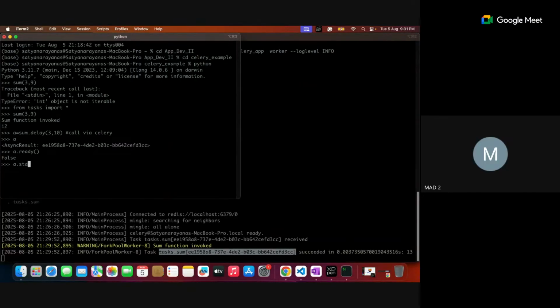I'm not interested to see that, so that I can check it. Even a dot state, it is pending only, it shows. A dot result is there. Of course, I don't see the result. I think it shows none. Yeah, it is printing. A dot result, yeah, it is done. Even the job is finished, I don't want to see that.